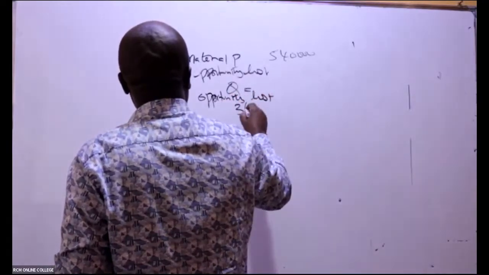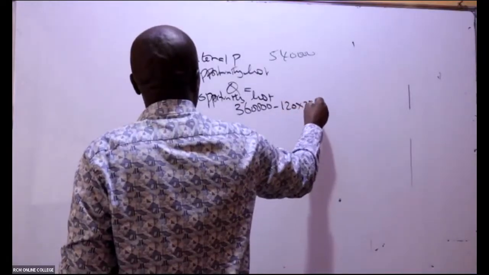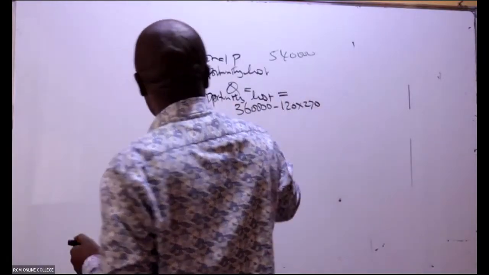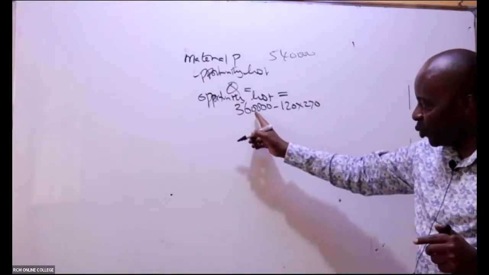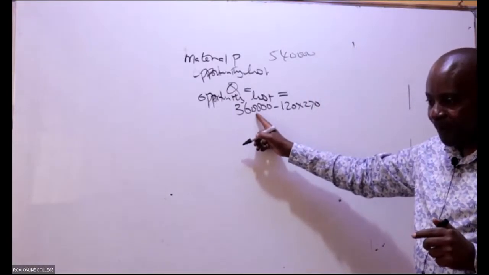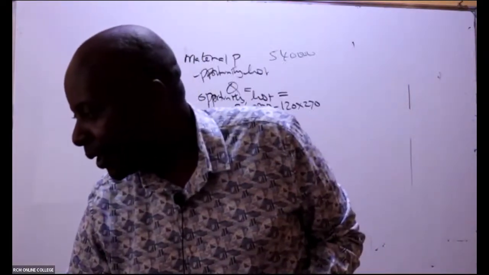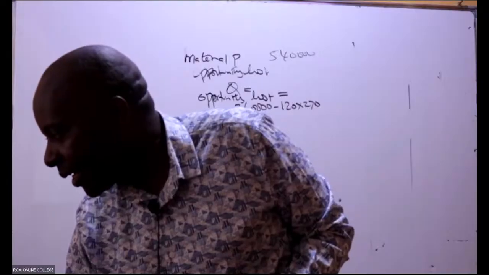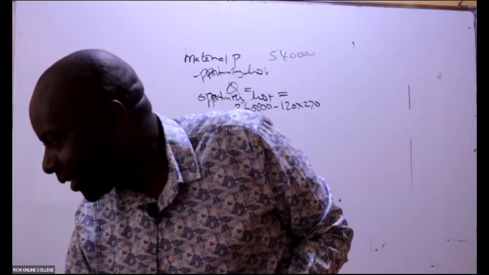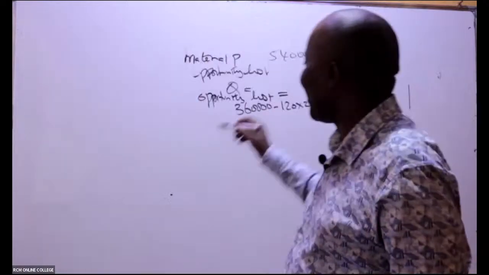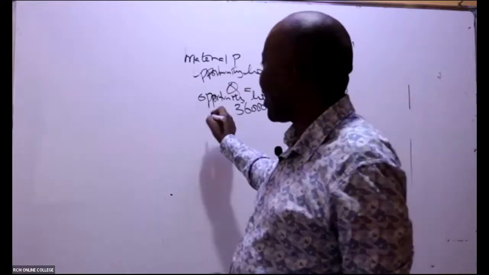But now remember, it will be 360,000 minus some 120 times 270, like that. How much are we getting? Because there is a cost to us. There is a cost to us to be able to get this income. How much are we getting here? 327, 327,600. We go to the third one, which is an R.